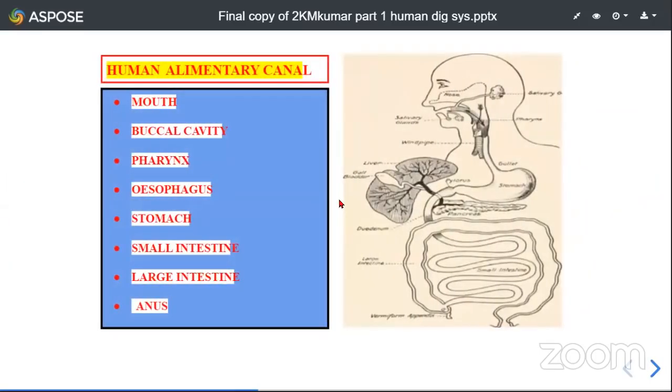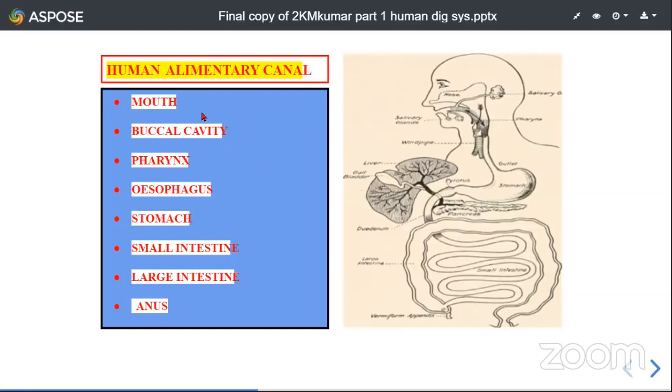Now see, this is the picture showing the human alimentary canal. Let us start again from the mouth, which leads into the oral cavity or buccal cavity, pharynx, and this is the esophagus, stomach, small intestine, large intestine, and anus. Excluding the glands, that is the salivary glands, liver, and pancreas, the structure is called the alimentary canal.